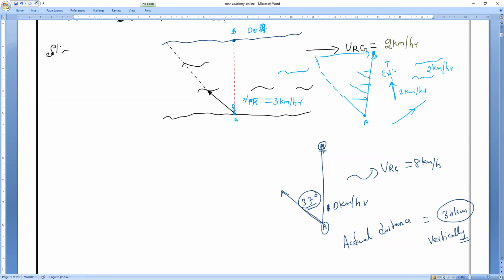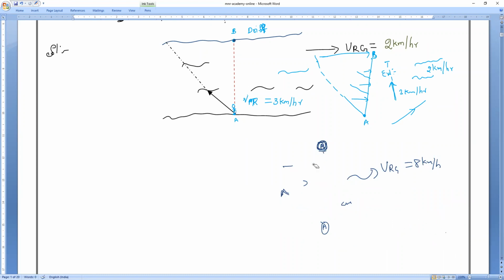He tried to swim inclined to the river, but the river is pushing him like this. He is swimming like this and the river is pushing like this. So finally he reaches exactly perpendicularly to the starting point. That is what he swims vertically. So what is the actual distance he swims? Which is equal to the width of the river. Yes or no?